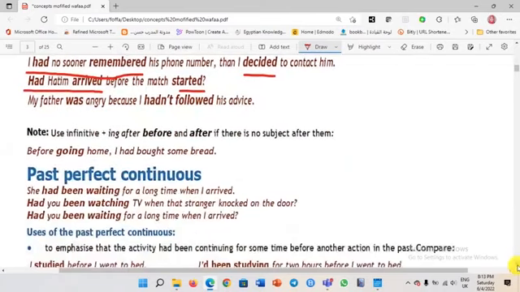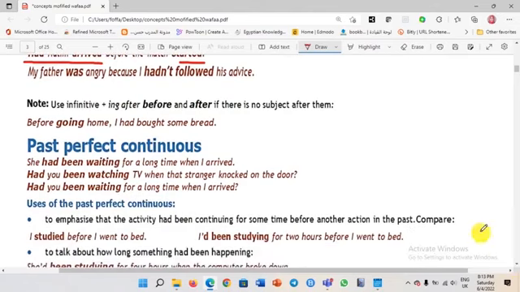Okay? Notice, dear students, use the verb plus ing after before and after if there is no subject. Remember, dear students, after and before are prepositions if you don't have a subject. Example, you say, after I had finished. Imagine I don't have the subject.